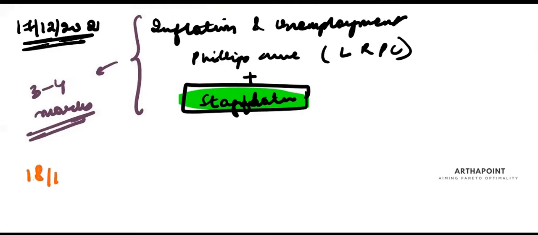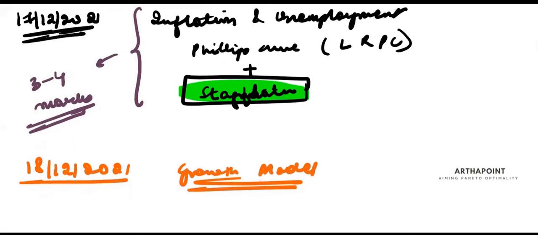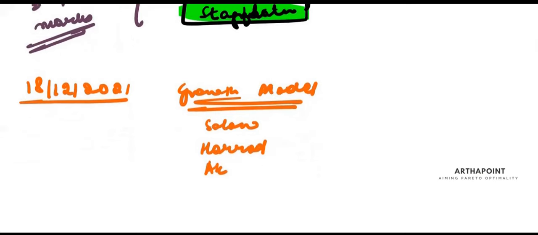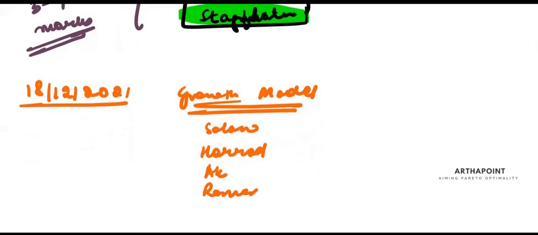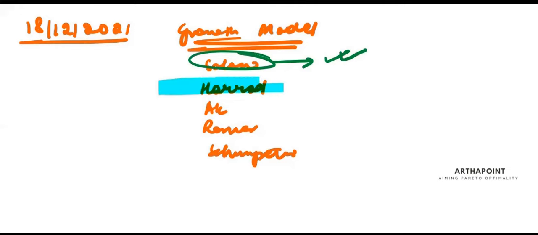And finally, on 18/12/2021, you will do growth model. This is a complete folder within macroeconomics, which talks about 5 growth models: Solow, Harrod-Domar, AK, Romer, and Schumpeter. Last year, there was a question on Solow model. I have solved that question and posted it along with this lecture only on Solow model. This year, I am expecting a question on Harrod-Domar. Either Harrod-Domar, 2 marks will come here,